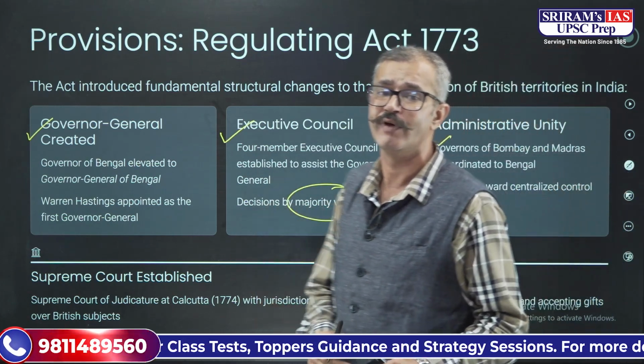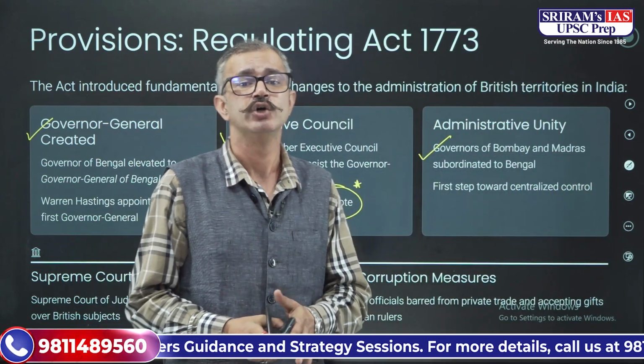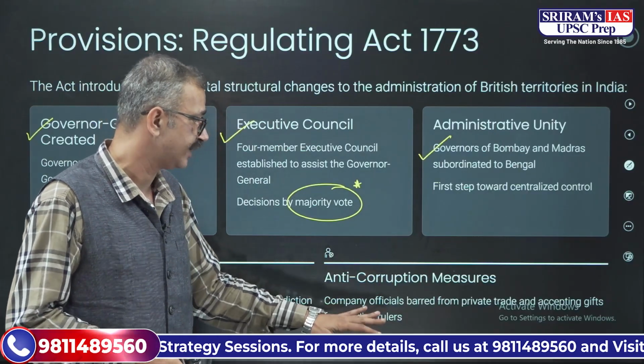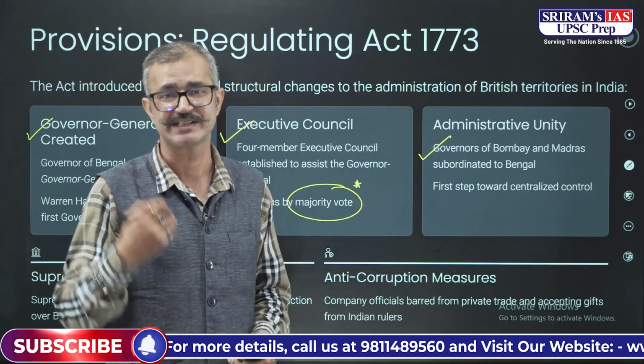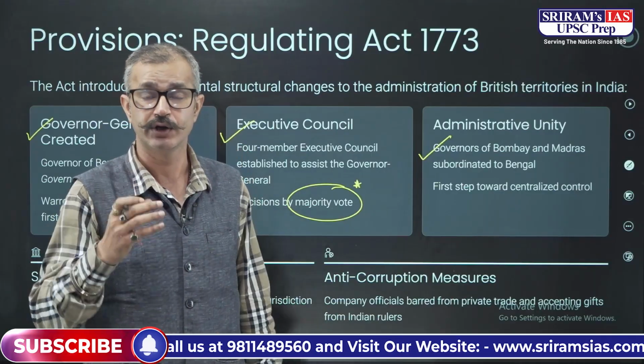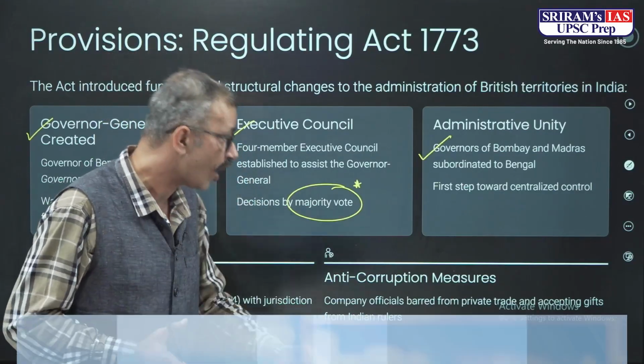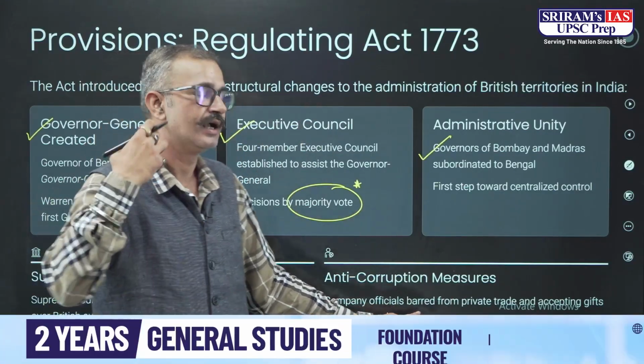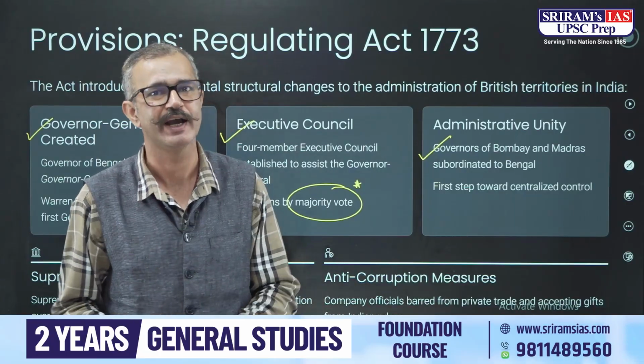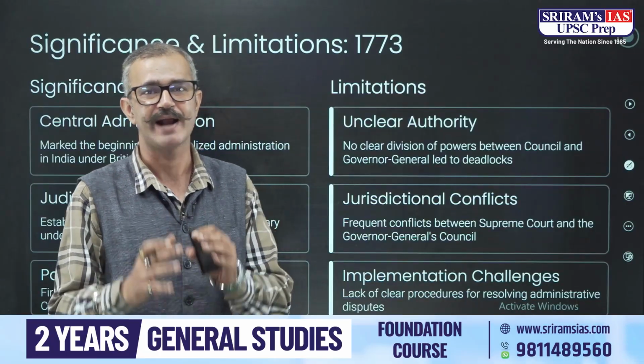And also, when we talk about corruption, there were anti-corruption measures taken, and the company officials were barred, told that they would not accept any kind of gifts, and they would not be involved in any kind of private trade.